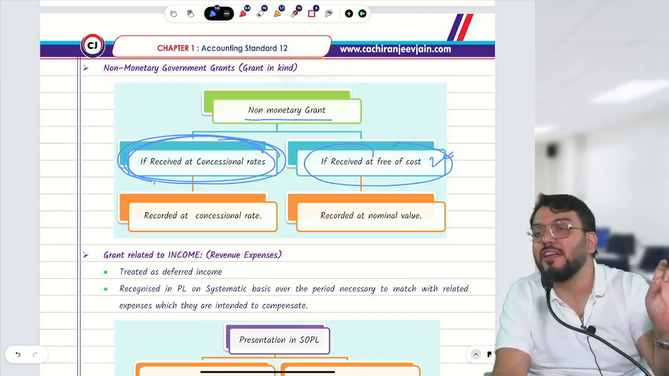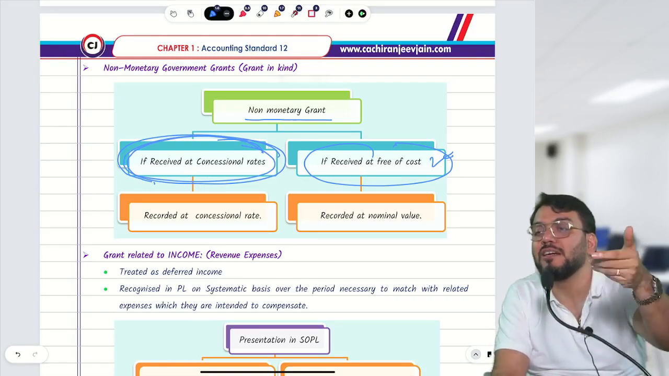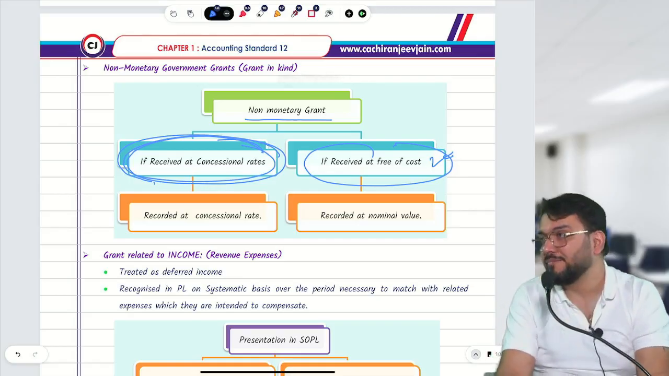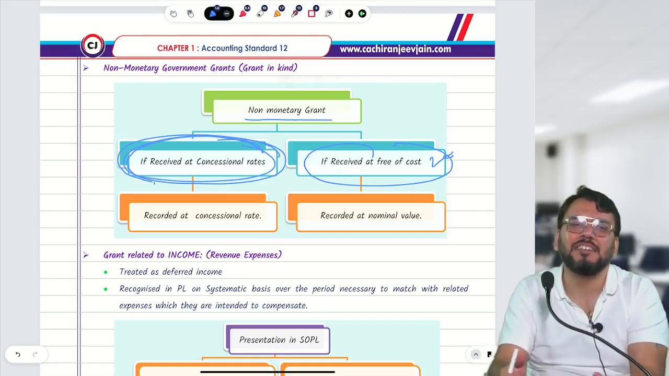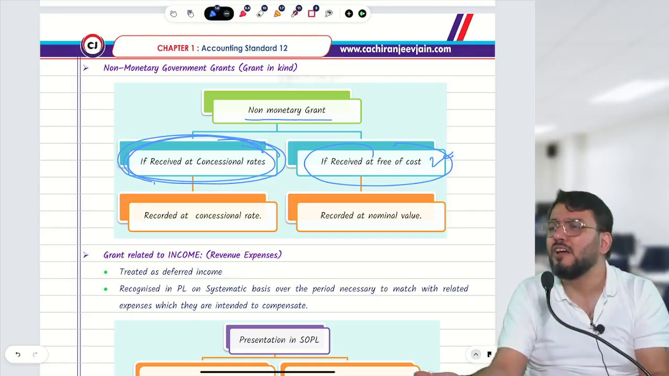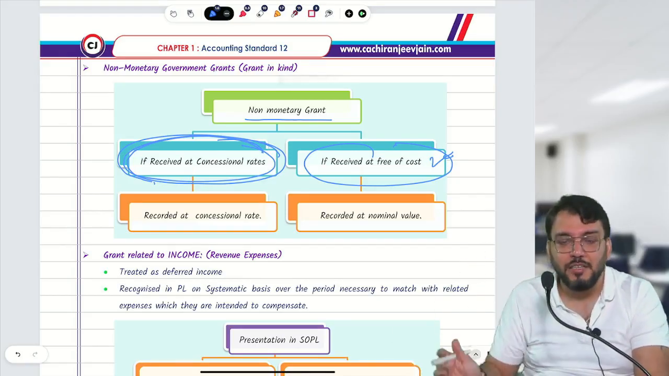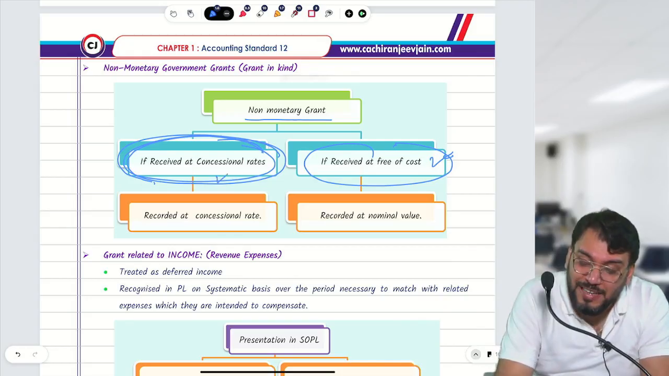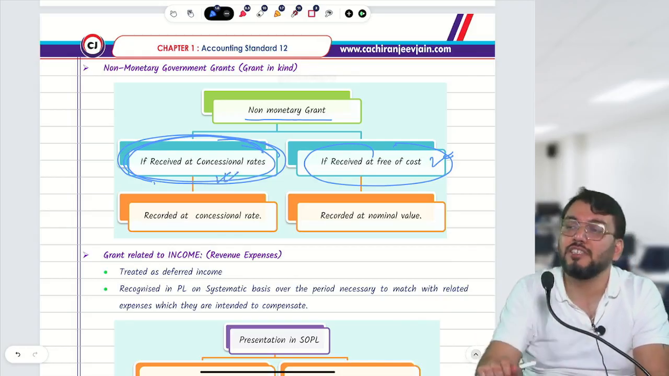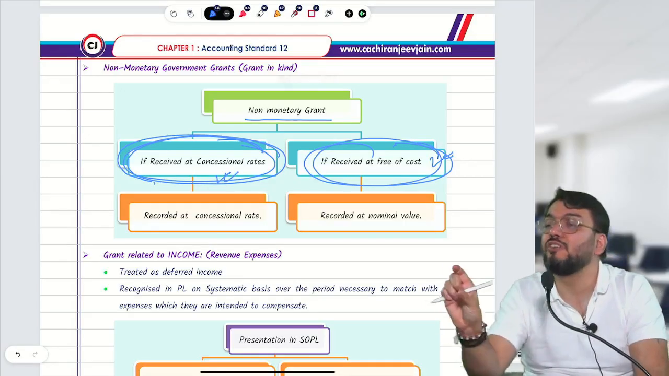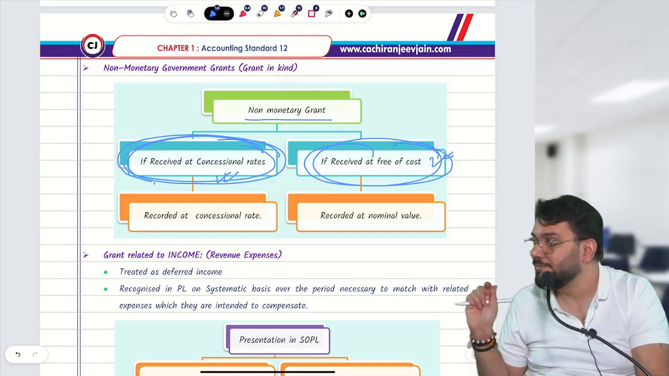So we'll pass one generally: land account debit to bank, whatever concessional amount you have paid. It can be any asset: land, an intangible asset, or any other property, plant and equipment as per the information given in the question. Correct? So if you receive at a concessional rate, record at the concessional rate. If you have received it free of cost, then recognize that asset at nominal value.